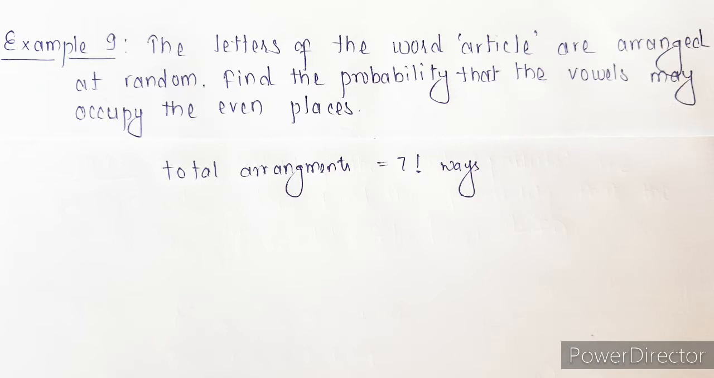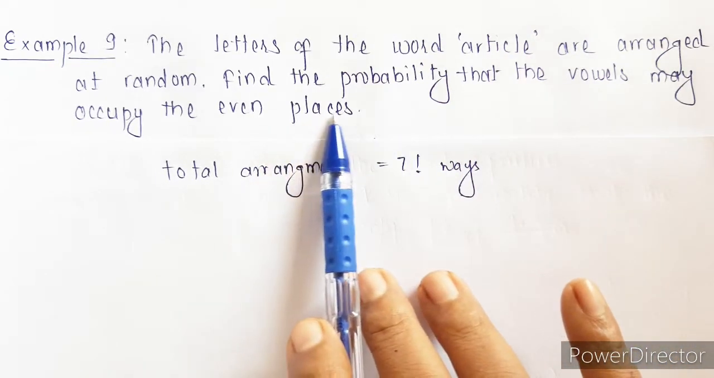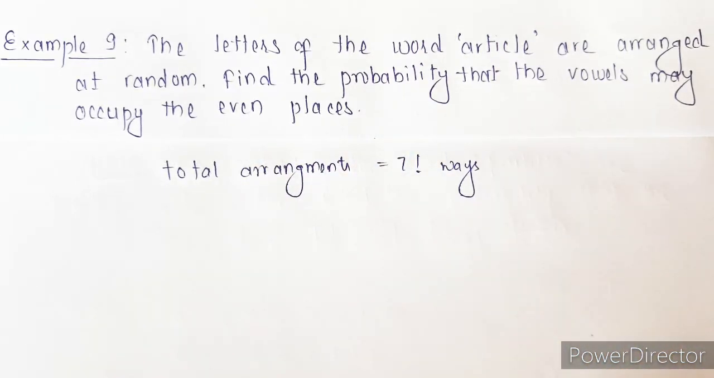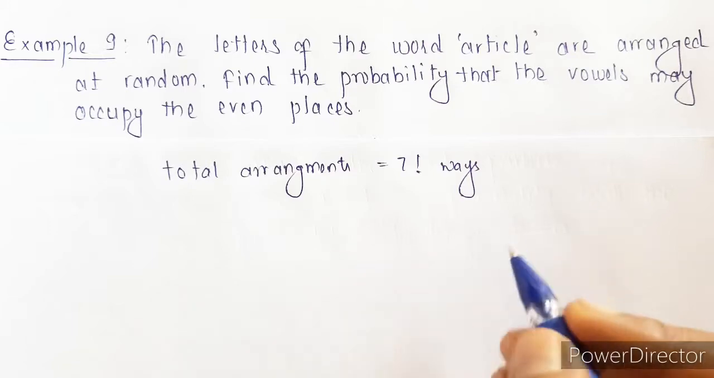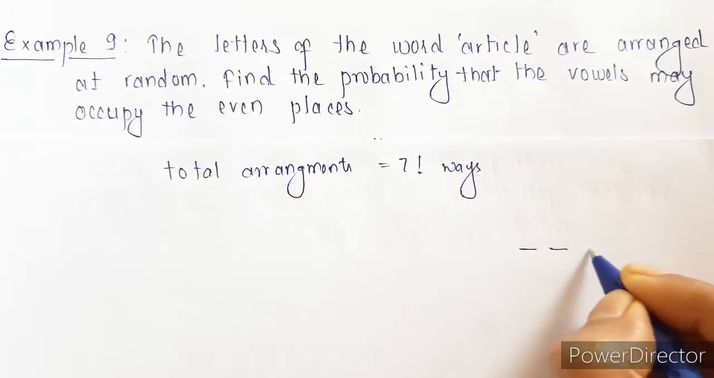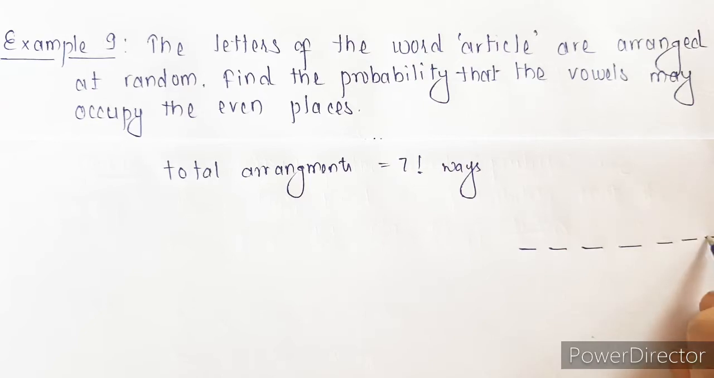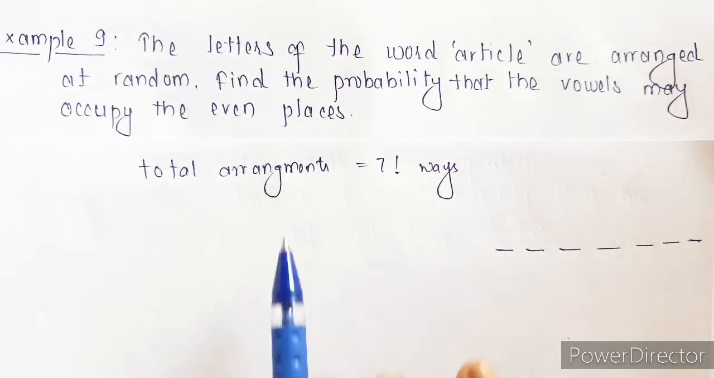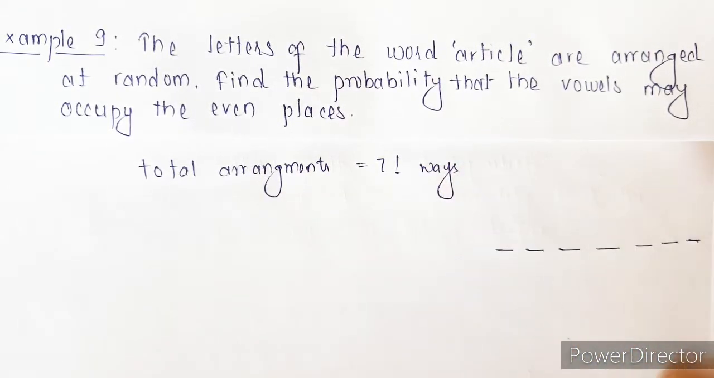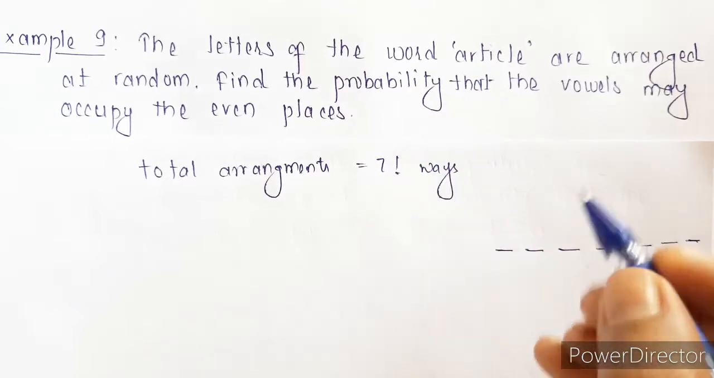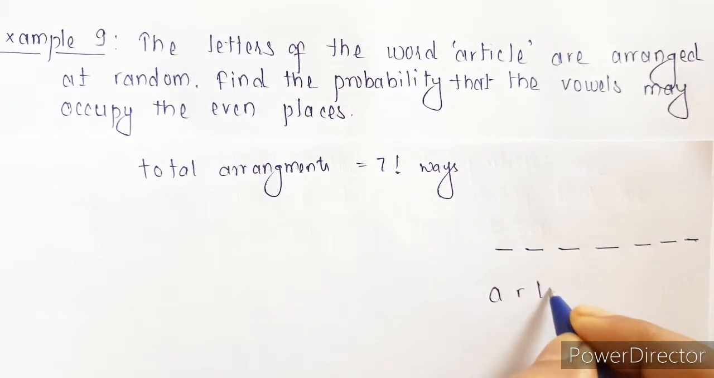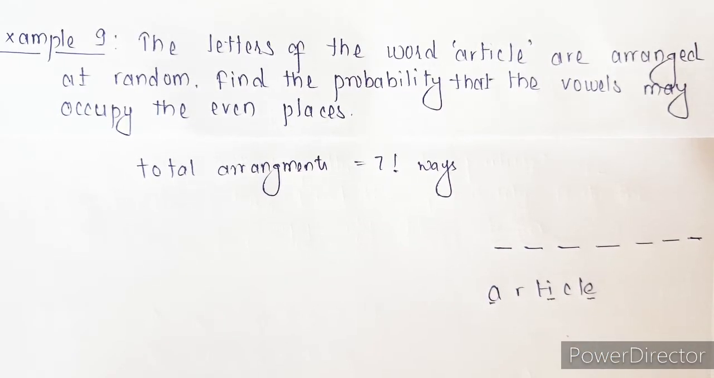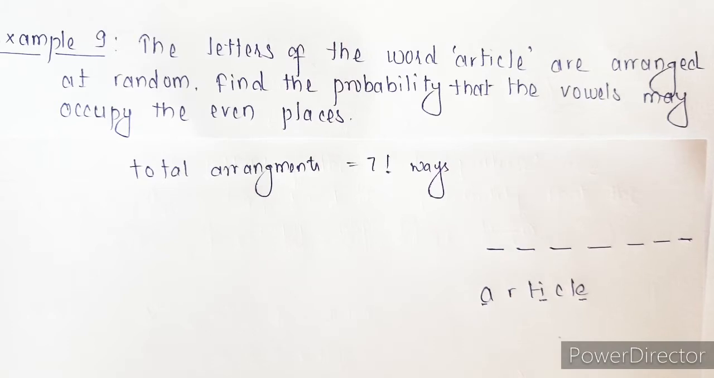So let me take event A as the event wherein the vowels will occupy only even places. Now we have 7 letters, so 7 places: 1, 2, 3, 4, 5, 6 and 7. And we need to take care that vowels should occupy only even places. So how many vowels do we have in the word article? A is a vowel, I and E. So we have 3 vowels, and these 3 vowels should occupy only even places.